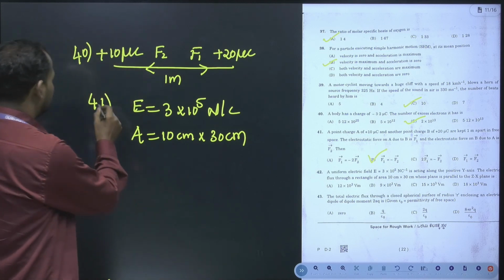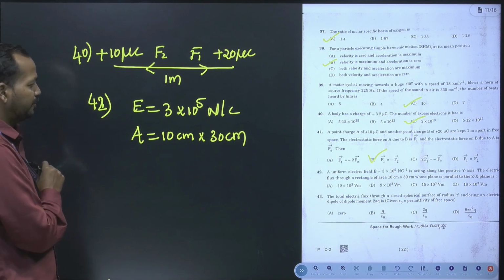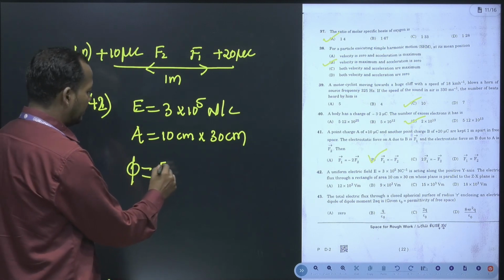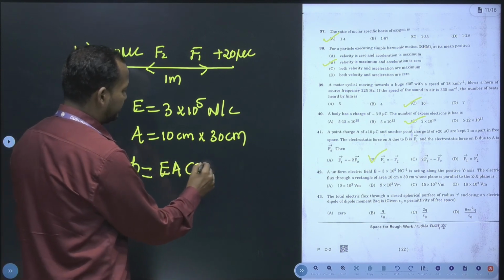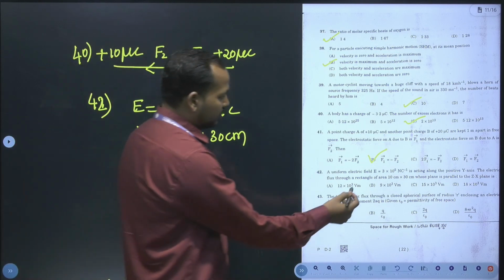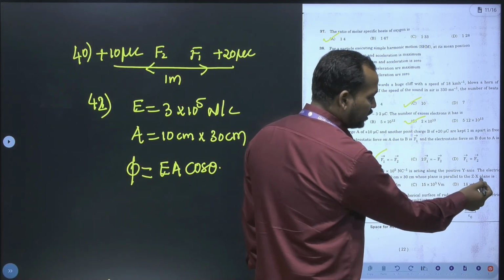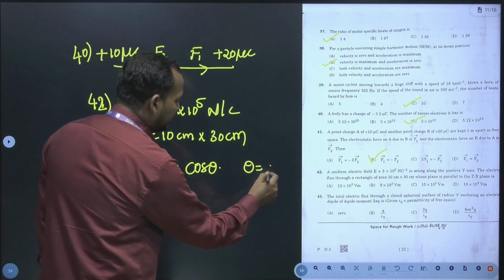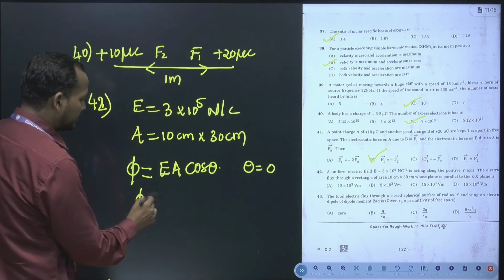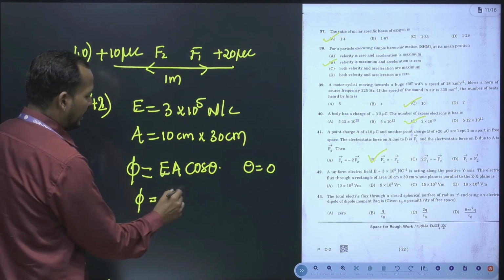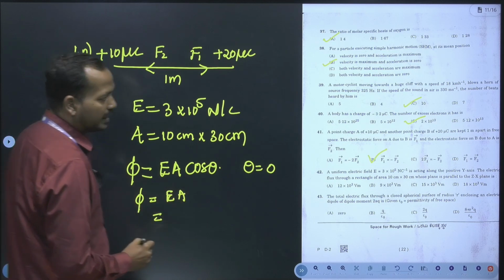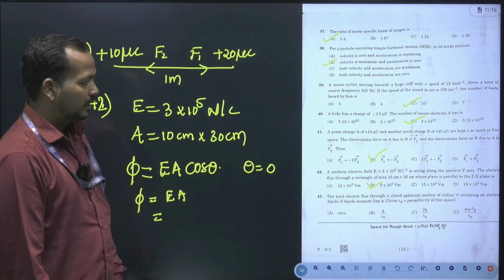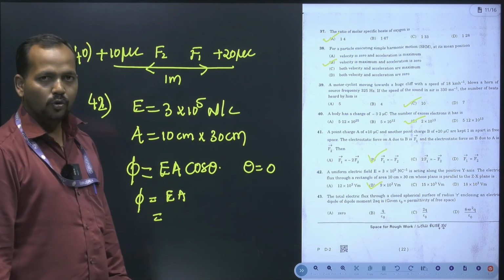Question number 42. The flux formula is EA cos theta. So here what is theta? Here the plane is parallel to the z and x axes, whose area vector is along the y axis, hence theta will be 0 degree. If theta is 0 degree, flux is equal to EA. Just multiply these two, you are going to get the answer as 9 into 10 to the power of 3 volt meter.